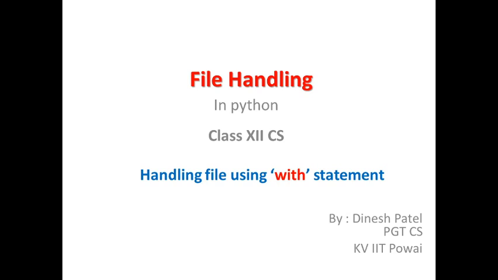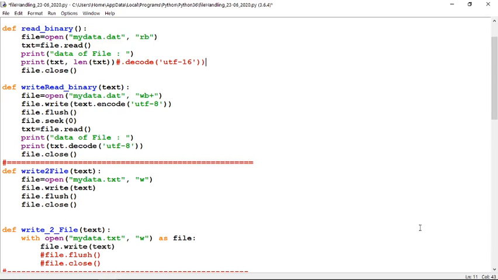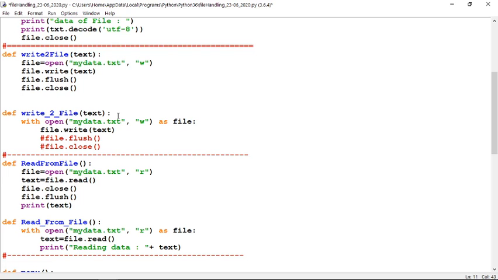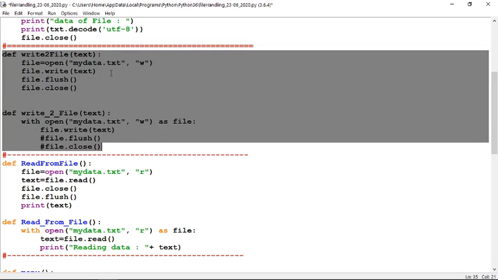Today the topic is the with statement. In Python, a with statement is very useful for handling files, because there are so many benefits provided by Python when using with to handle the file, and we will see it now. So come to the code. Here, see the two functions are written, so you can compare.